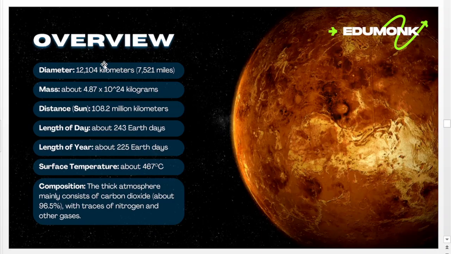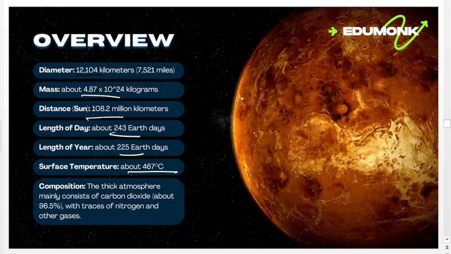Venus, as an overview: its diameter is 12,104 kilometers. Its mass is around 4.87 into 10 raised to 24 kilograms. Distance from Sun is 108.2 million kilometers. Length of the day is around 243 Earth days. Length of the year is 225 Earth days. Surface temperature is 467 degrees Celsius.